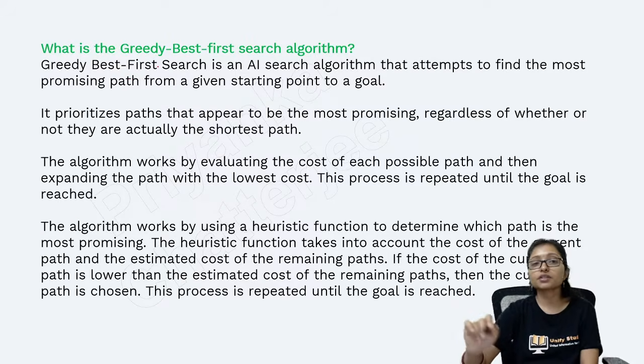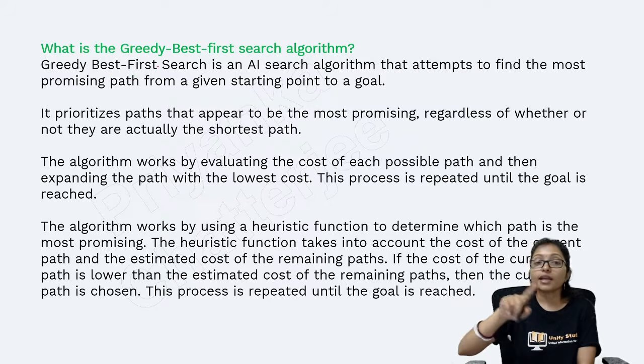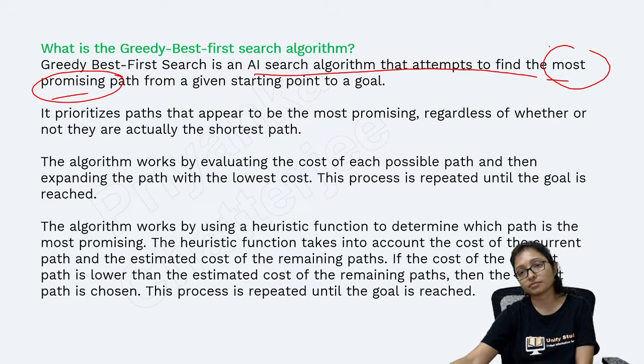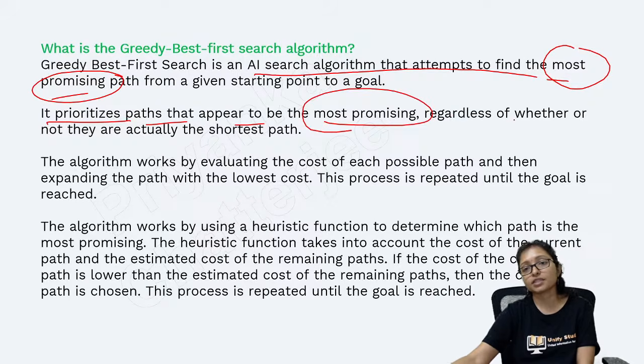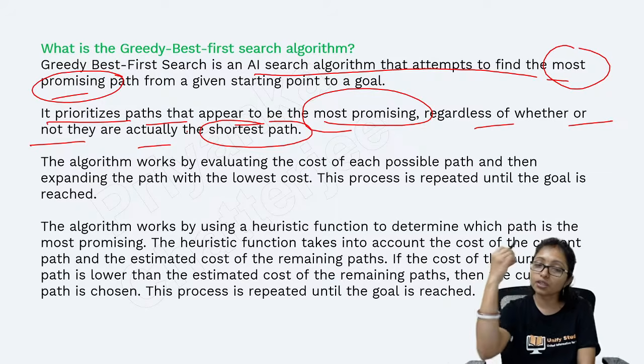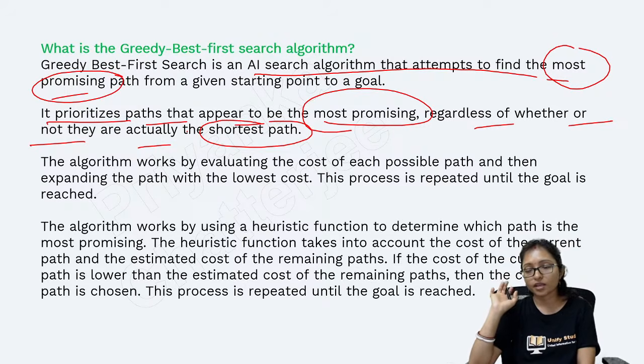So greedy best first search is working like this. It is trying to find out all possible paths and taking the most promising one. That's why it is called greedy. It is prioritizing the path that appears the most promising, regardless of whether or not it is actually the shortest path. It is not focusing on the actual shortest path. It is going for the most promising one. That's why it is called greedy.